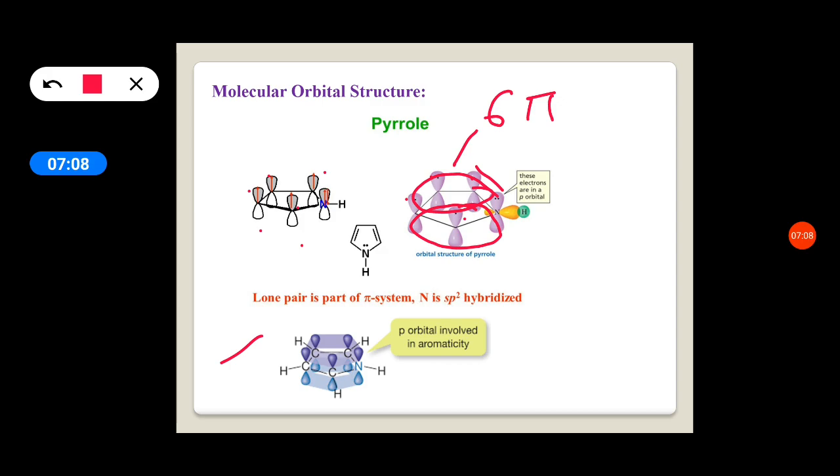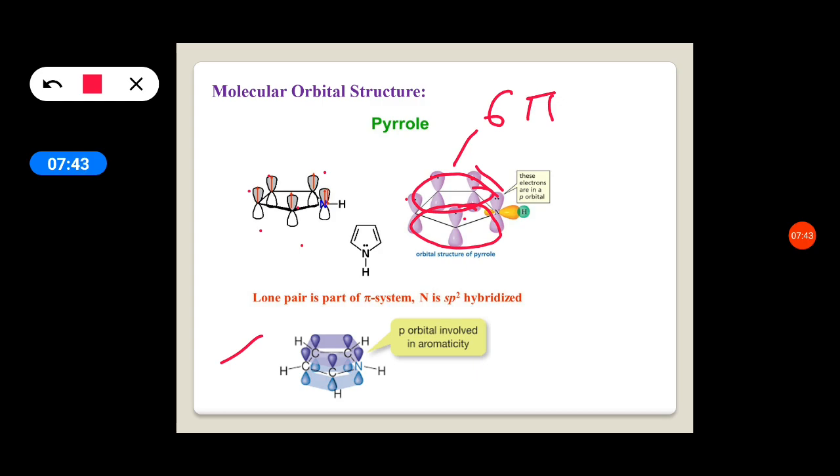The lone pair of electrons of nitrogen are involved in the pi molecular orbital cloud, so they are not freely available for the reaction. That's why nitrogen is less basic in pyrrole. It can't donate these 2 electrons easily to the proton, so it lacks the basic character here.